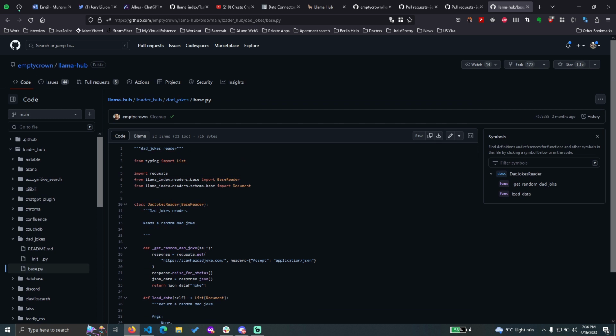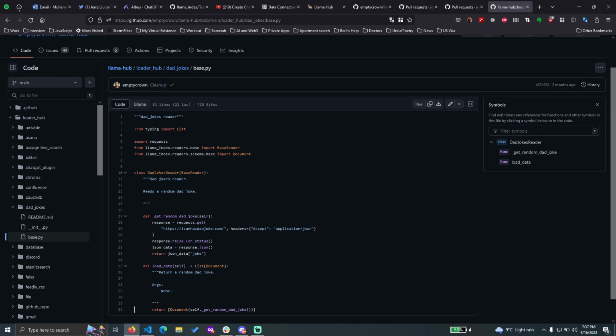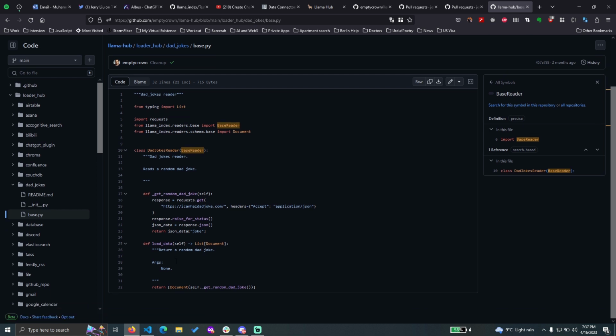I may not understand the Python very well right now, but I think it's just a matter of time. This is a dad joke reader. It's a class. You can pass a base reader, and then what are you doing with the base reader? Let's see if it is doing something with the base reader, or is it just mandatory to pass it? Okay, this is not a parameter, but rather an abstract class. I'm sorry, I don't know Python.